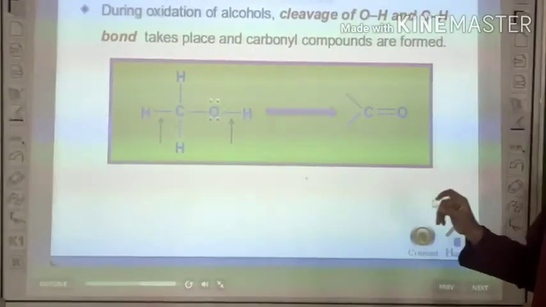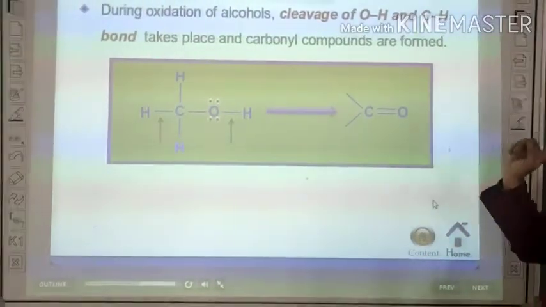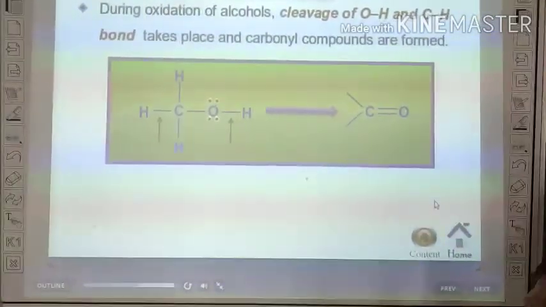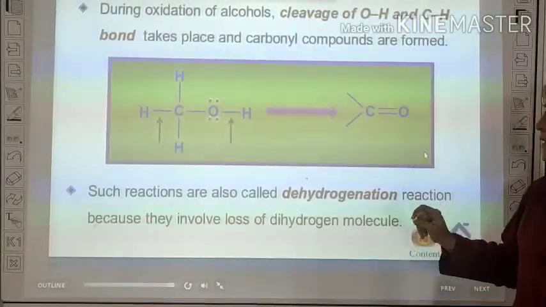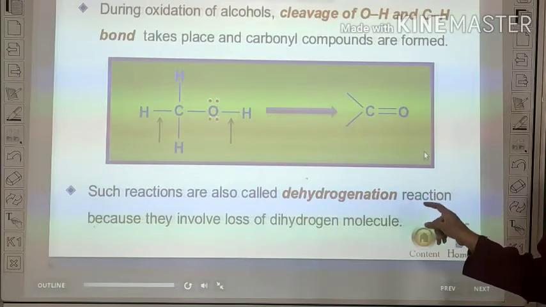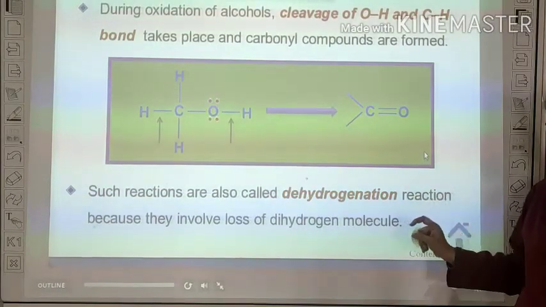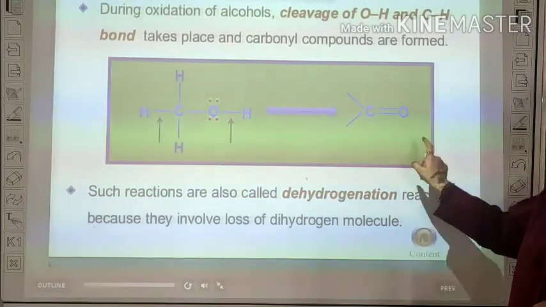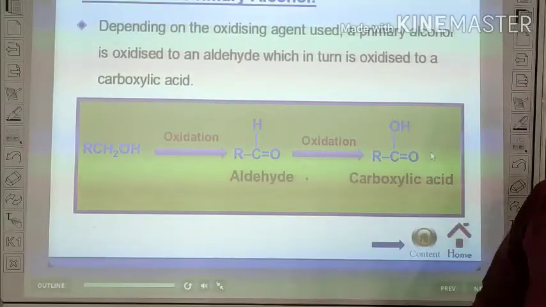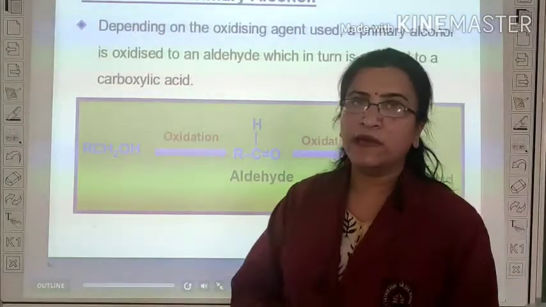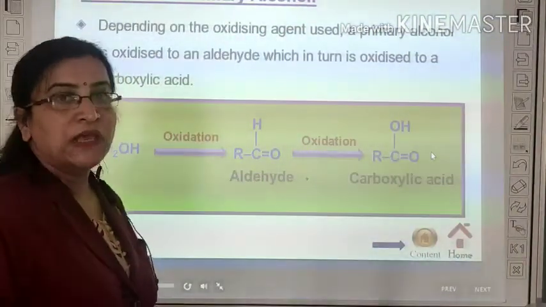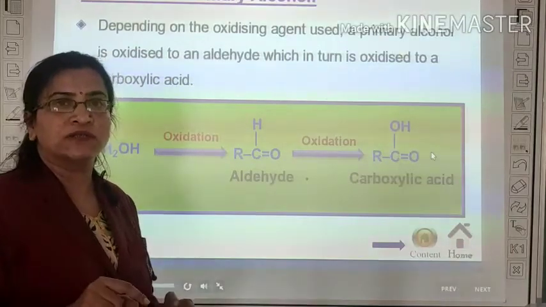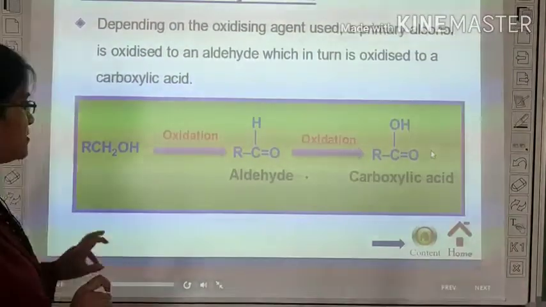The last topic, oxidation. If oxidation of alcohol takes place, then carbonyl compound is formed. Such a reaction is also called a dehydrogenation reaction. Why? Because the removal of hydrogen takes place. Look at here. When oxidation of primary alcohol takes place, then aldehyde is formed. This aldehyde on further oxidation forms carboxylic acid.